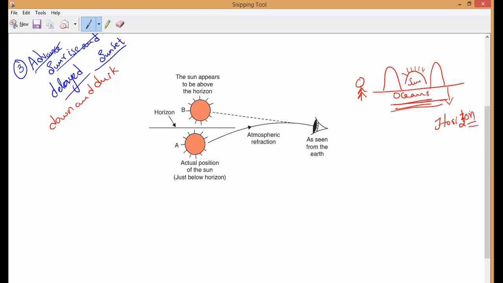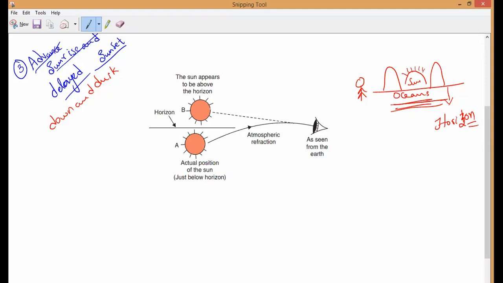Understand? Now, because of atmospheric refraction, even though at times the objects are present below the horizon, we are still able to see them above the horizon early itself. That is because of atmospheric refraction. How it is happening and why it is happening, that is what we will discuss now.